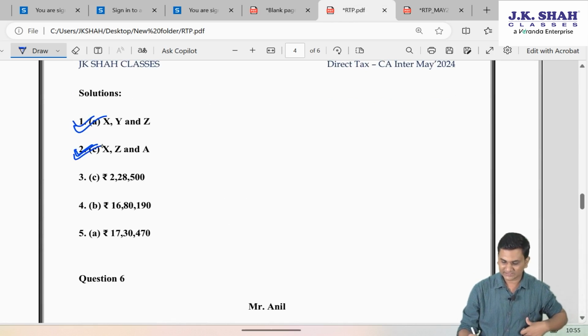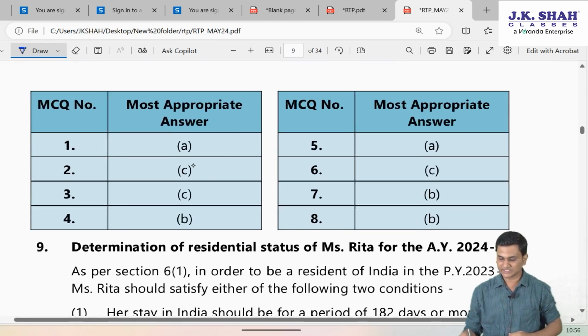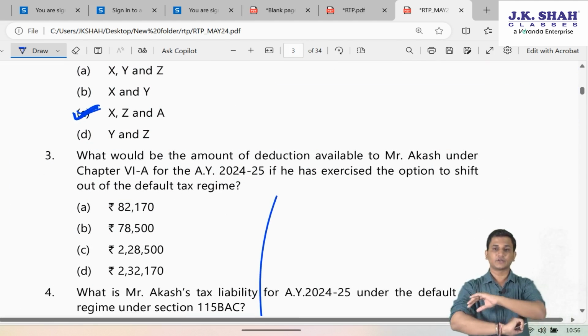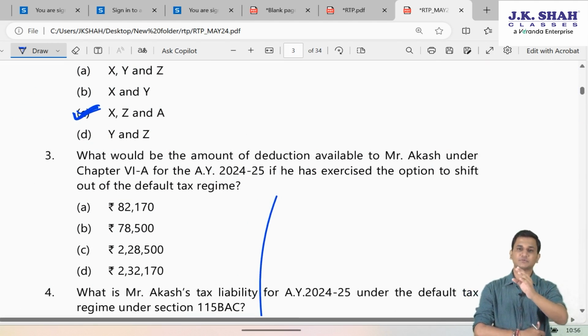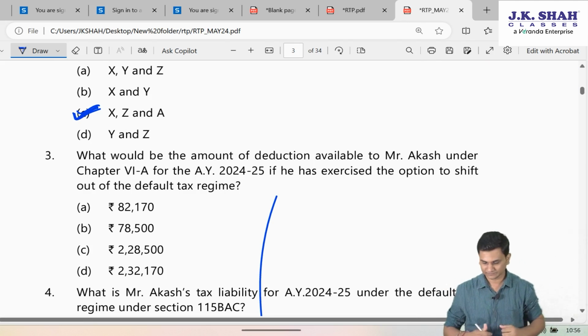So in the second case, I have to take the exemption for X, Z and A. So the answer is C in that case. So I hope this life insurance policy proceeds amendment is clear now, along with these first two MCQs.